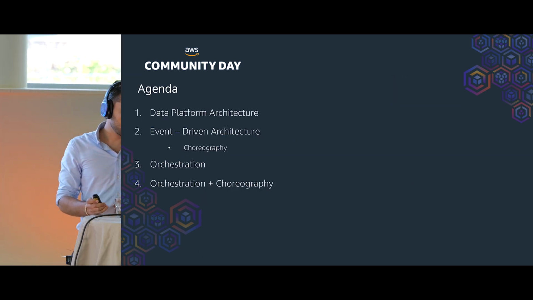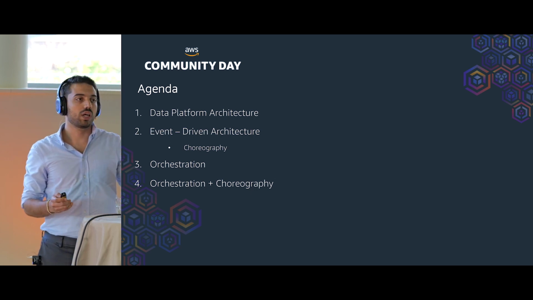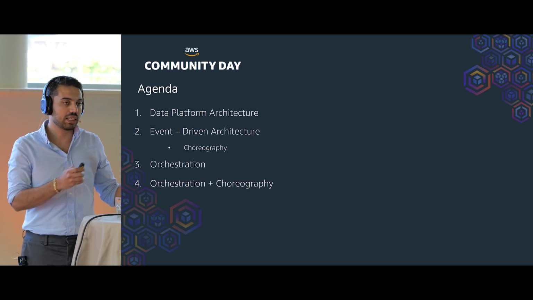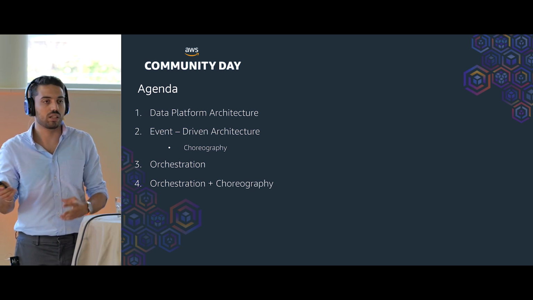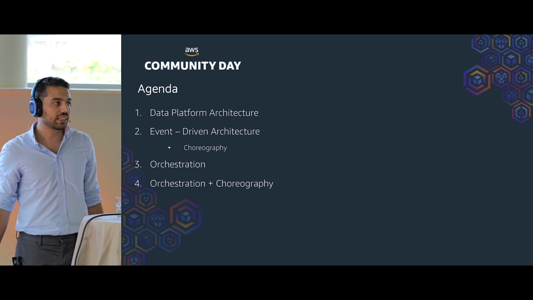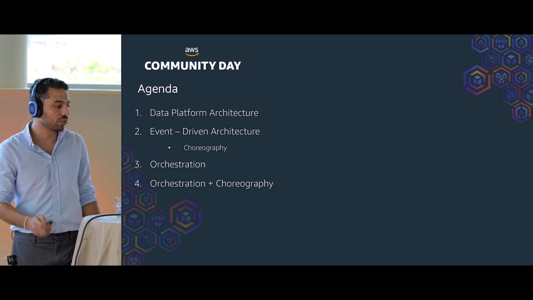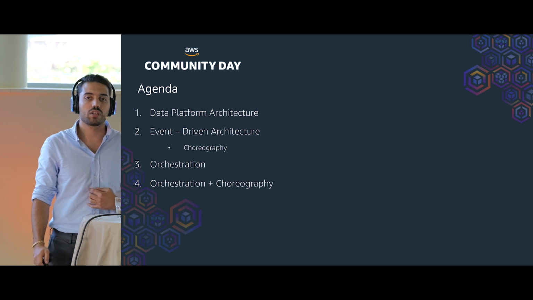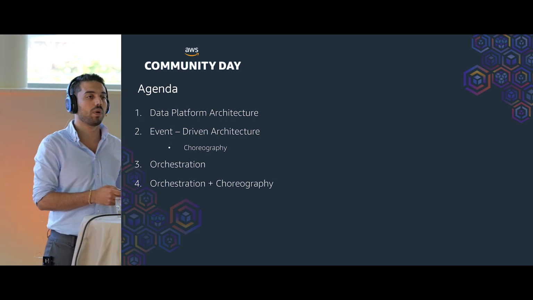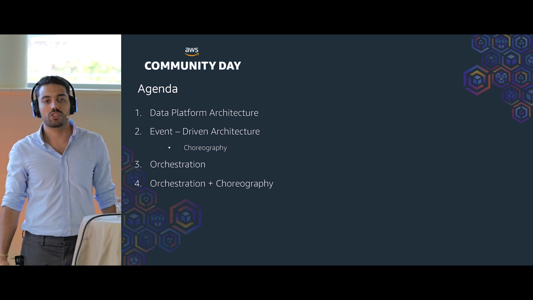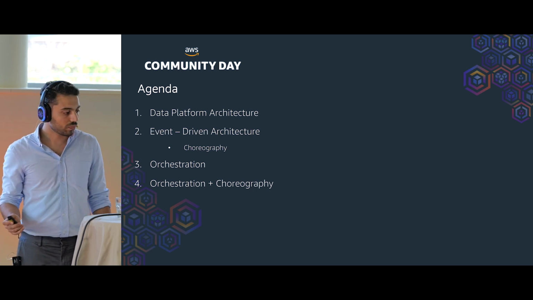To start with the agenda, first I'm going to talk about what exactly we are trying to build here: what exactly a data platform is, the capabilities that we want to implement, and the characteristics it has. Then I will talk about event-driven architecture, and more specifically the choreography pattern. Then I will continue with orchestration, and eventually how we can combine choreography and orchestration to get more advantages from this architecture.